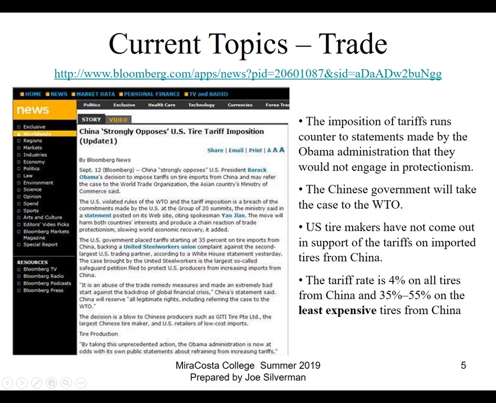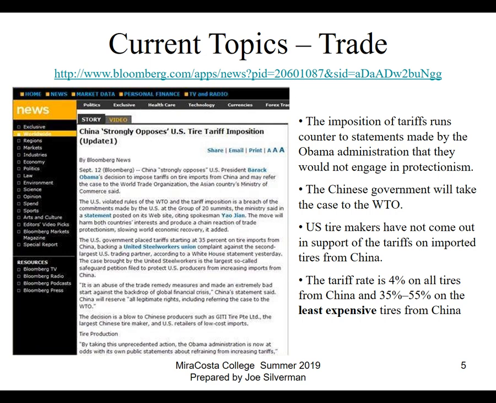Now, the people who are behind this were actually the tire workers, U.S. tire workers. Tire production is concentrated in Ohio. If you know anything about U.S. politics, Ohio is a swing state. It's a very important state for a presidential candidate to win, and the tire workers in Ohio helped President Obama carry the state, so of course they wanted something back. And that was a tariff on tires coming from China.